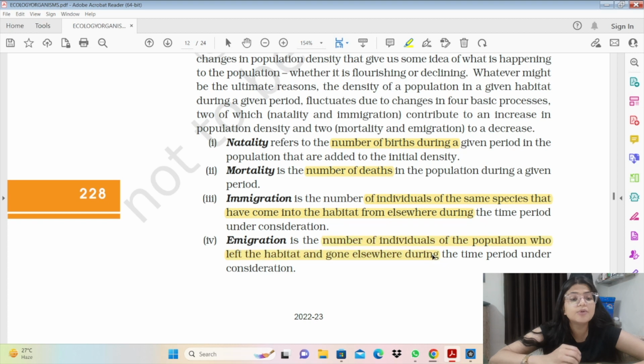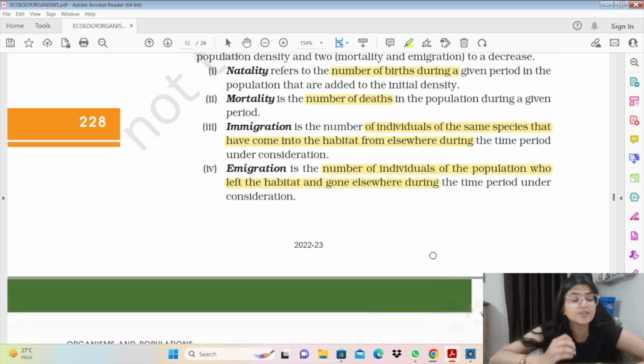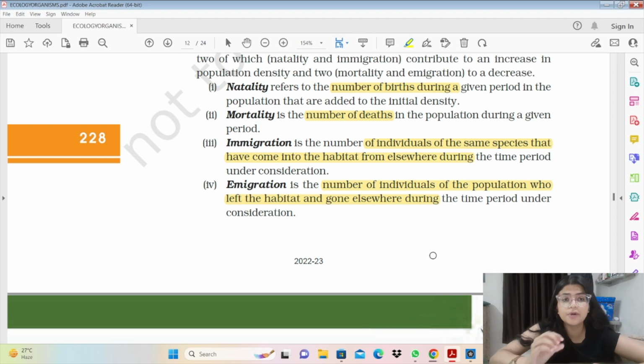And natality is the number of births in a given period that are added to the initial density. If we talk about natality, it is only those individuals who are added, like newborns. And mortality is the number of deaths in a population during a given period. In a particular time frame, how many are being added as new births and how many deaths are happening, that is respectively natality and mortality.